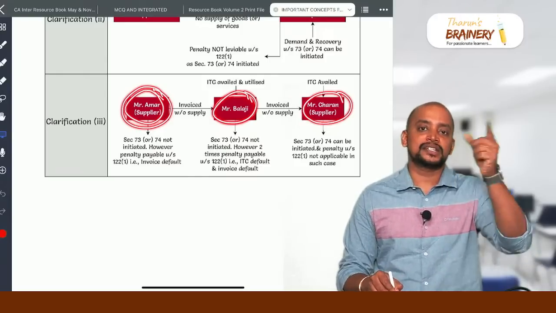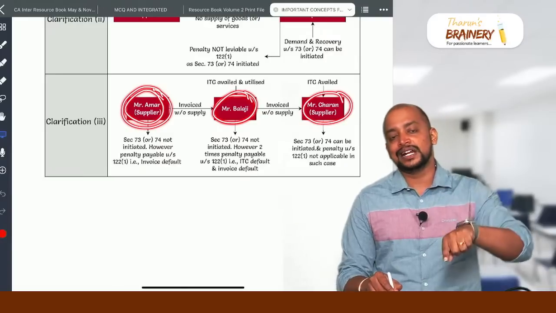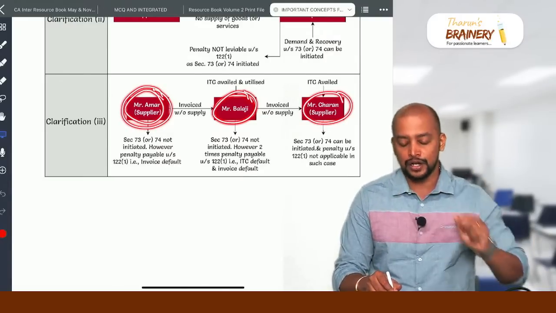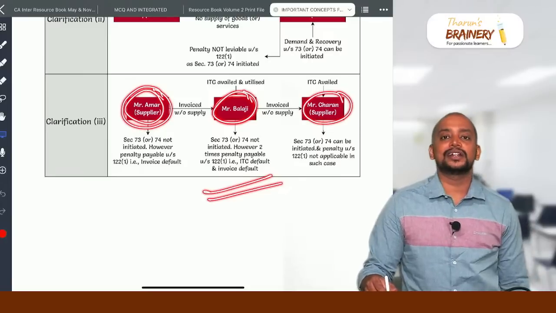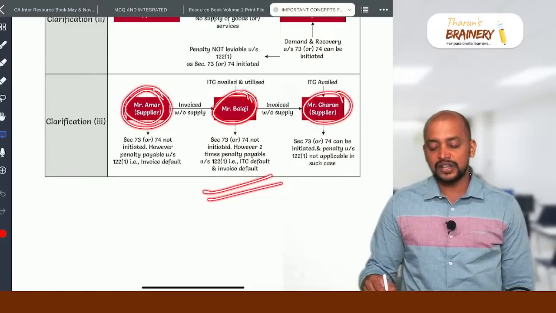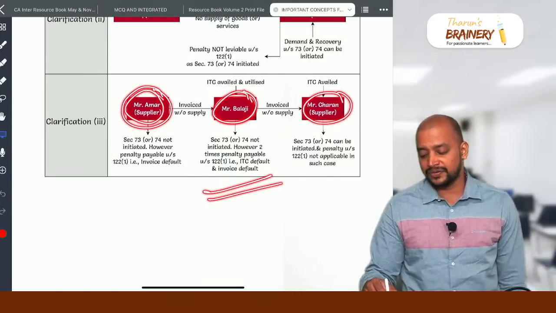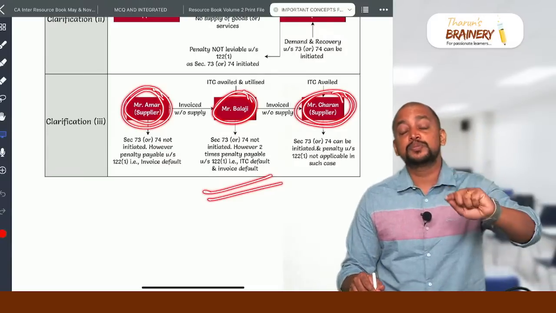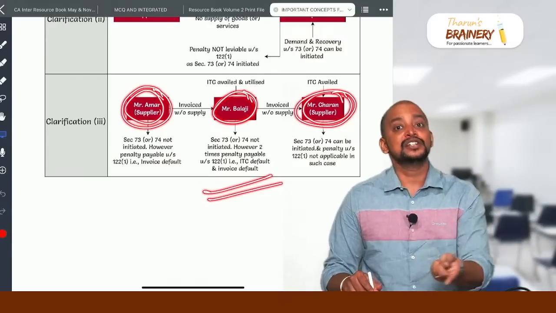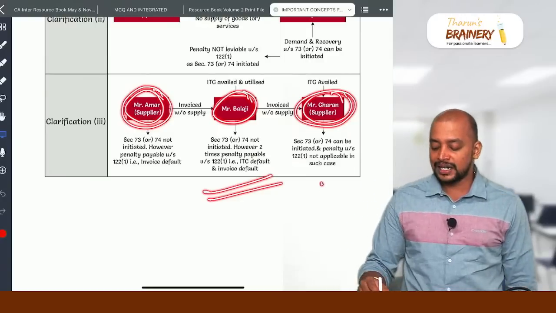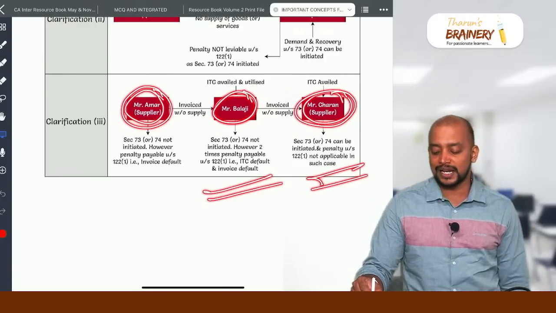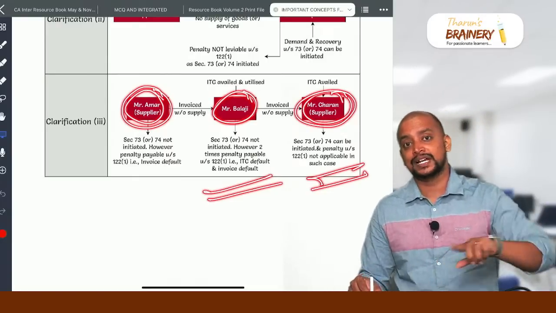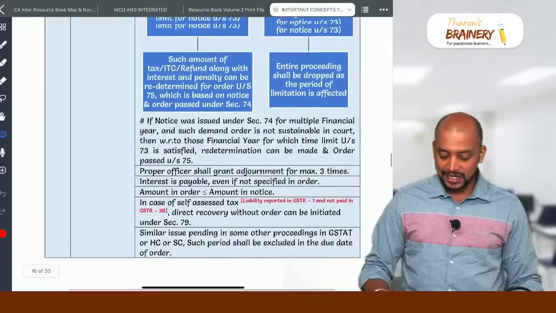So 2 offences. First, ITC default. He availed the ITC. So on that penalty under 122 subsection 1. Again, invoice default. So 2 times he needs to pay penalty under 122 subsection 1, invoice default and ITC default. And thereafter, Mr. Charan has availed the ITC and adjusted against his liability, which means because of this, there is a short payment of tax. So on Charan, there will be demand and recovery under 73/74. The penalty will be under 122 subsection 2. So 122 subsection 1 penalty will not be applicable. That is about these 3 circulars.